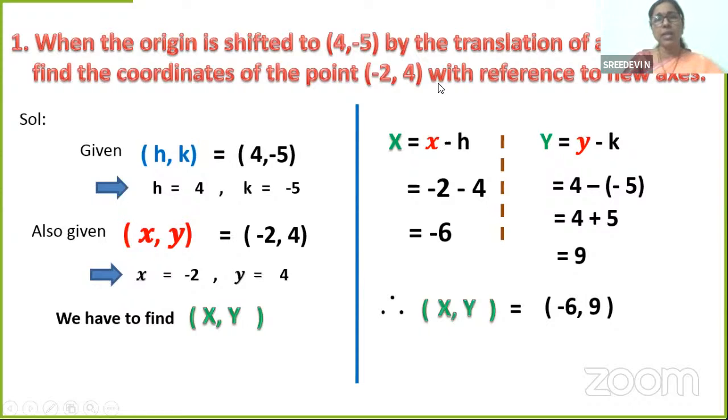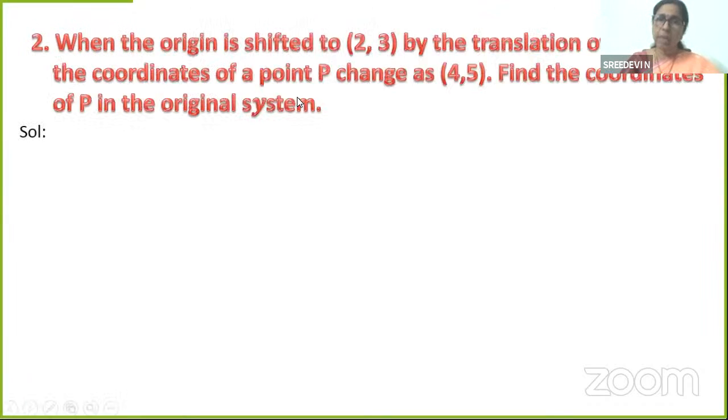Can we do it the other way? I mean, when the new coordinates are given, can we find the original coordinates? Let's take an example and see. The second example that we are going to see is when the origin is shifted to (2, 3). Obviously, what is (2, 3)? (h, k), by translation of axis.